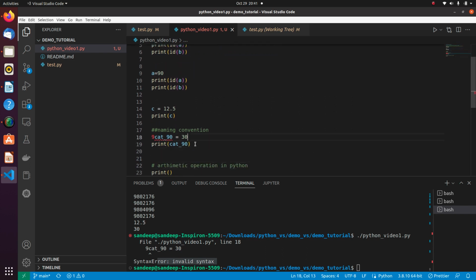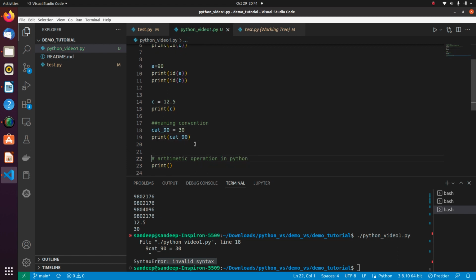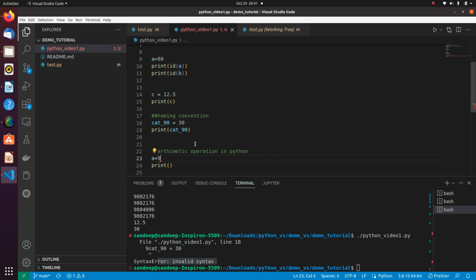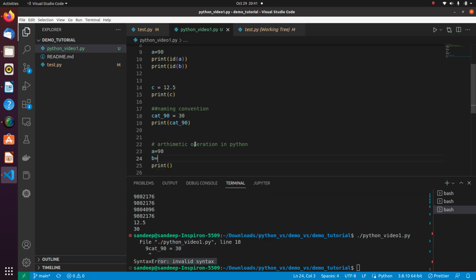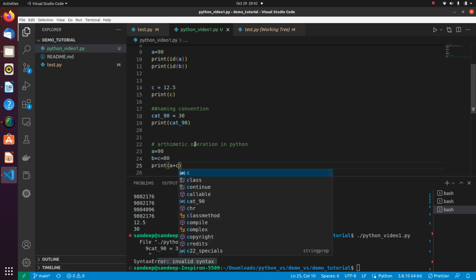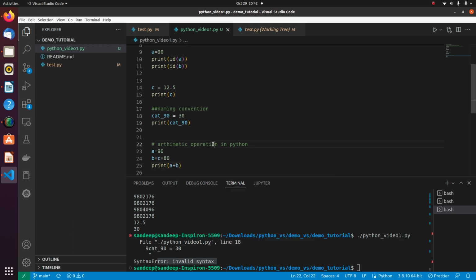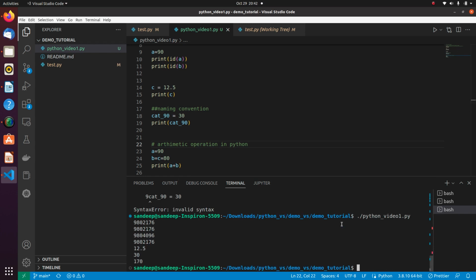A plus b is already defined, so let me define a and b again. A is 90, b is also 80. And suppose if you want to define two variables together, you can also do it like this. So now let's print what's the value of a plus b. Here I have just performed a mathematical operation, that is addition, and if I print the answer, then you know that it will print the value 90 plus 80, that is 170.